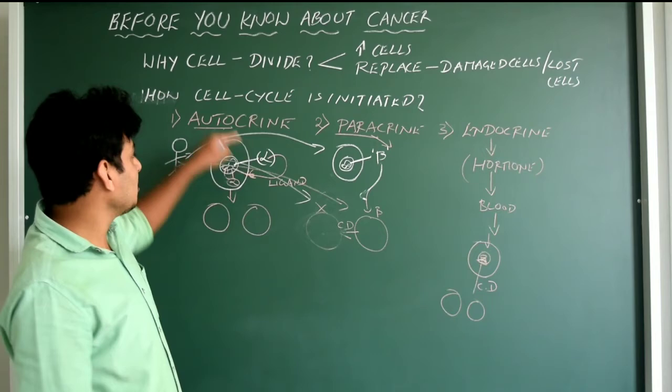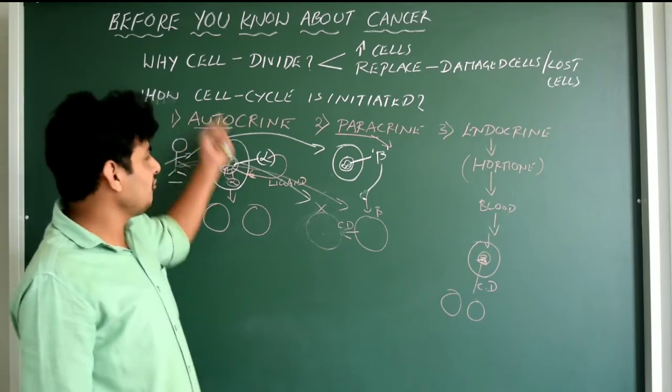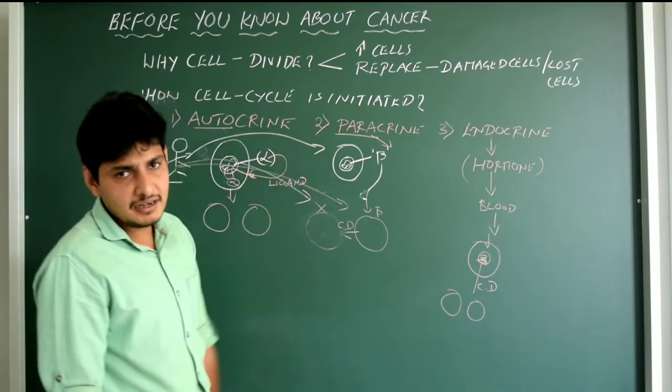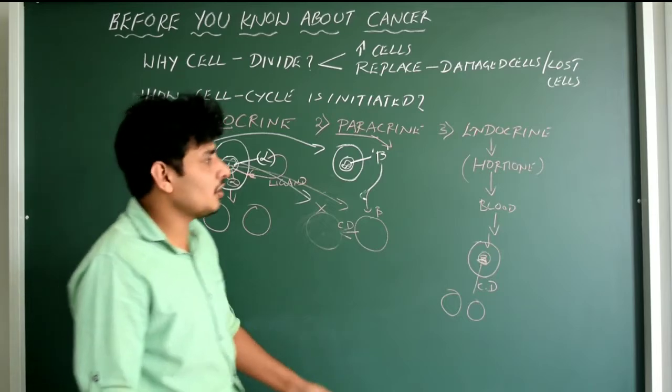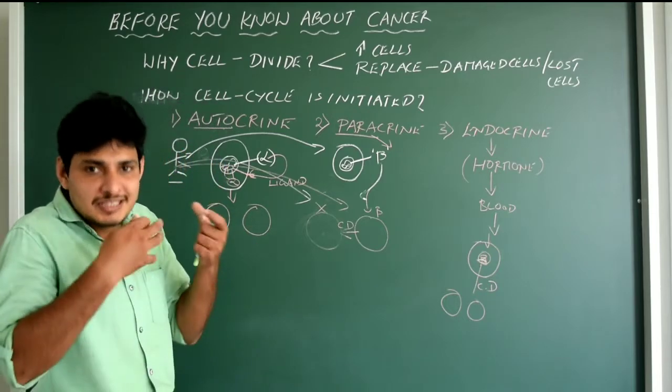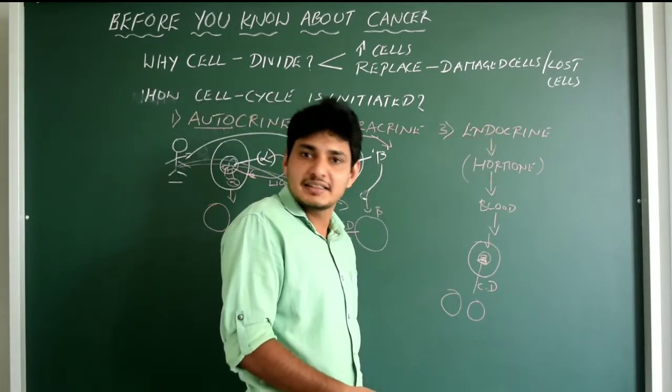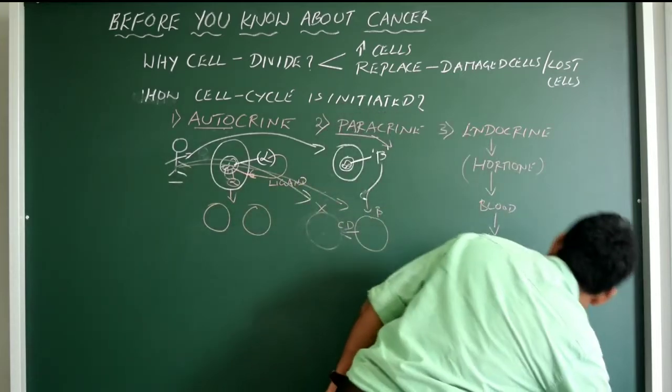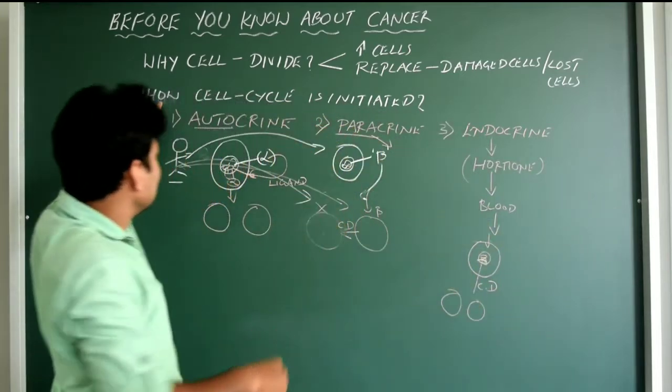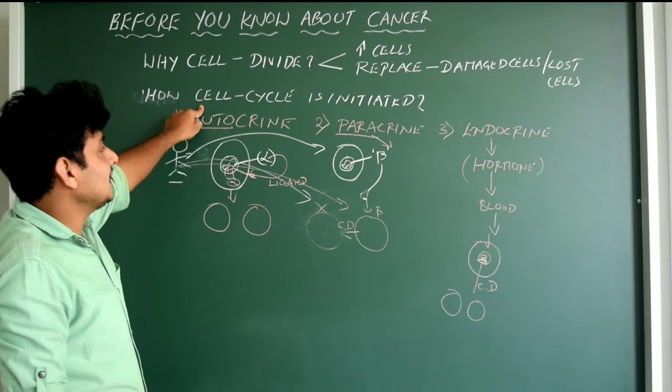Got it? Majority of the time autocrine signaling will be there. If autocrine fails, then it goes for paracrine. If paracrine fails or requires a more effective signaling pathway, then it goes for endocrine, like that. Got it? Hope you understood that. This is actually how exactly the cell cycle is initiated, as I explained.